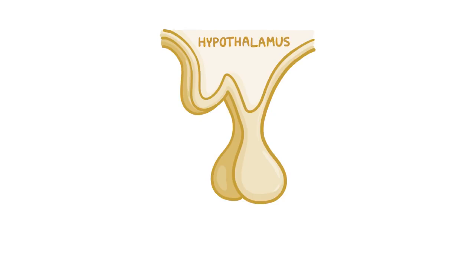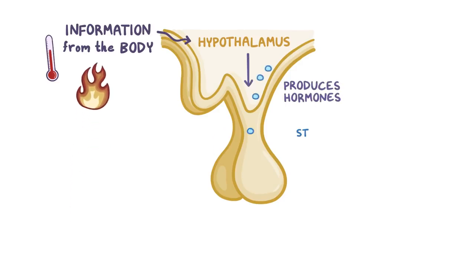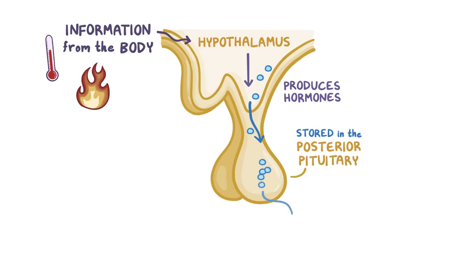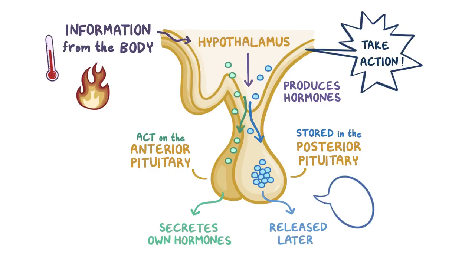Now, the hypothalamus is the link between the nervous and the endocrine system. It receives information from the entire body regarding all sorts of things, like body temperature, blood osmolarity, or even if there's some sort of danger. And it responds by producing hormones that are stored in the posterior pituitary to be released later, or hormones that act on the anterior pituitary, making it secrete some hormones of its own. So the hypothalamus gives the order, and the pituitary enforces it.